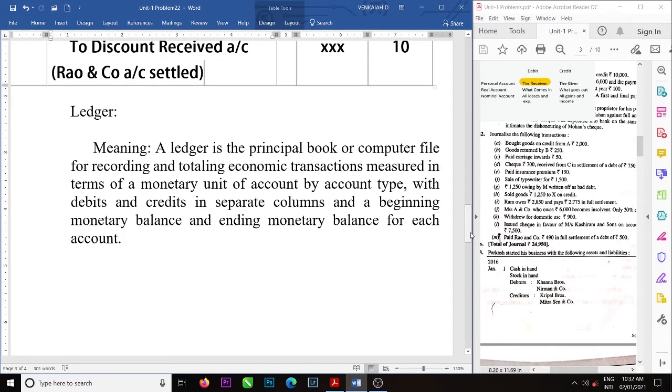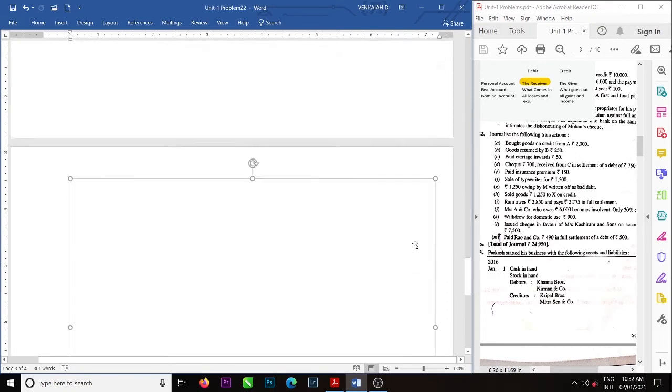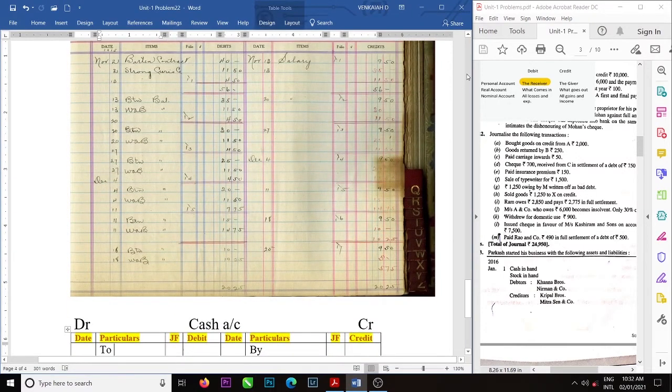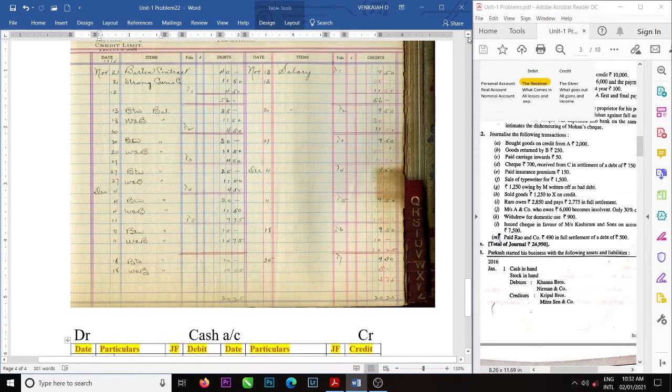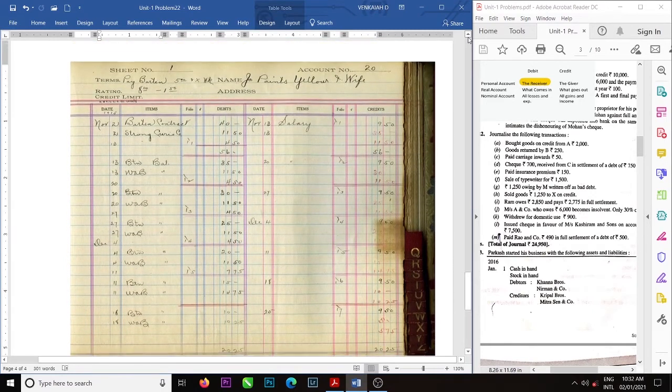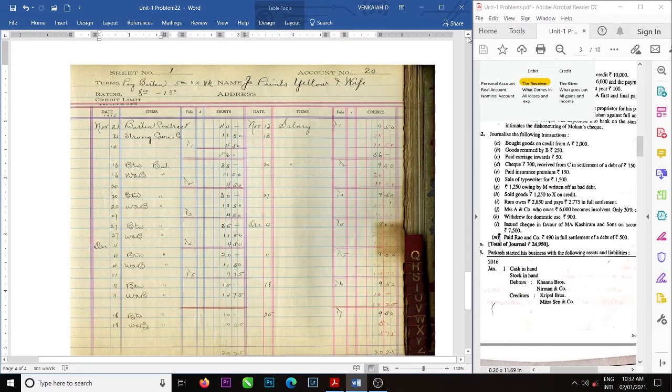What is the closing balance? You will find a very old type of ledger. Look at this old type ledger. Now everything is maintained by computers.